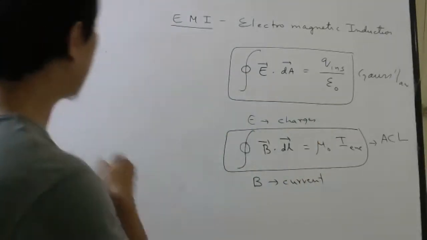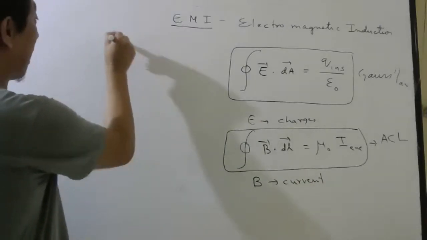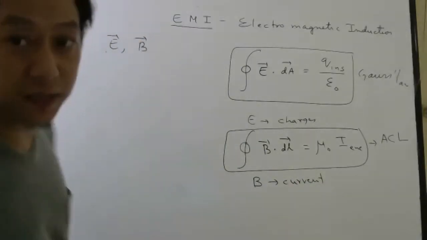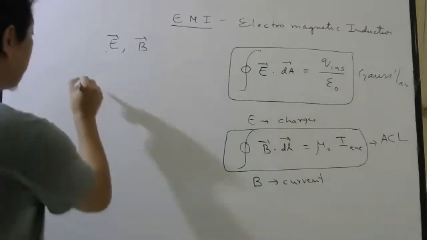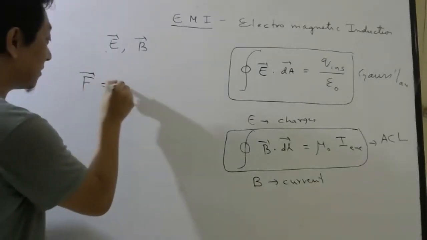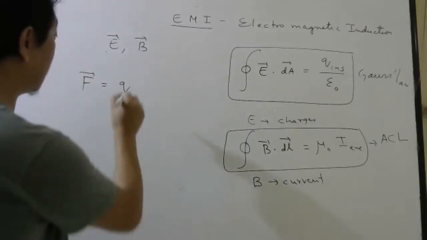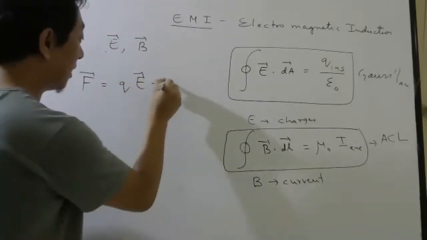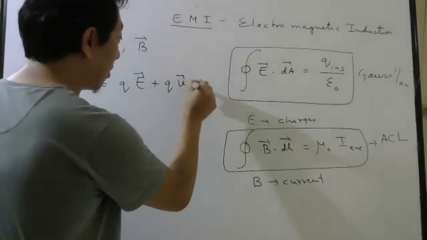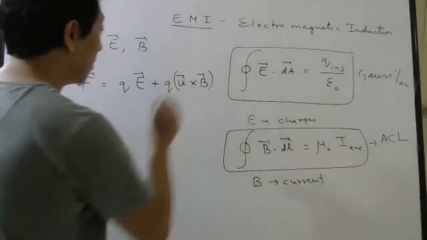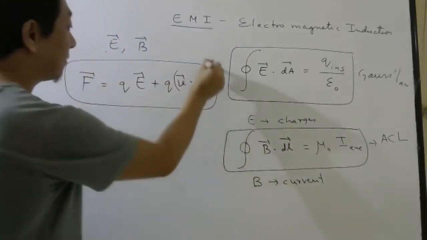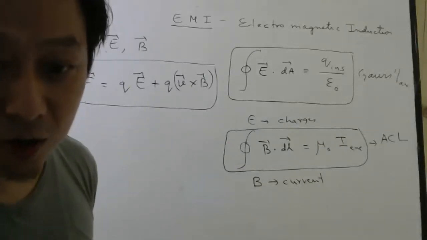Okay. Once we know electric field and magnetic field in a given region, we can find force on any charge. What formula will we use? qE plus qv bar cross B bar. What is this force called? Lorentz force.